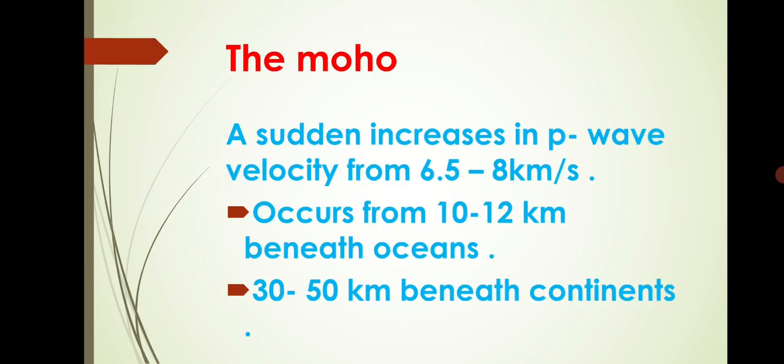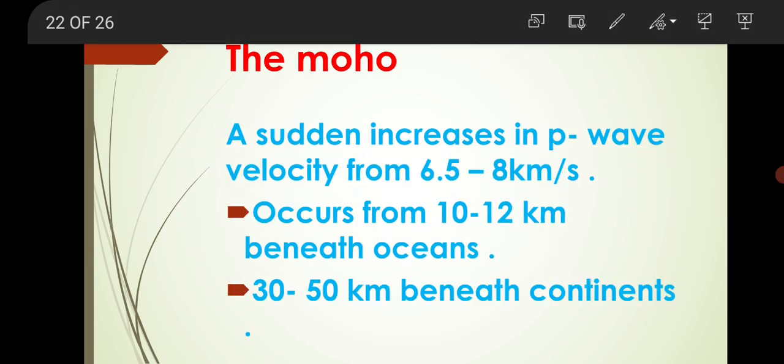Okay, the Moho, the next discontinuity. The SIAL and SIMA combine to form the crust. The crust and mantle are separated by a discontinuity called the Moho because of the ultrabasic composition of the mantle.